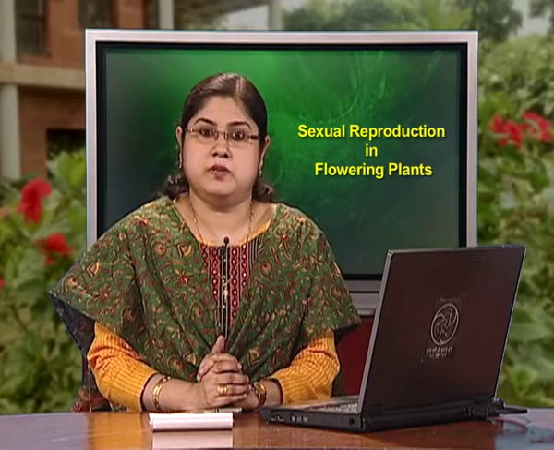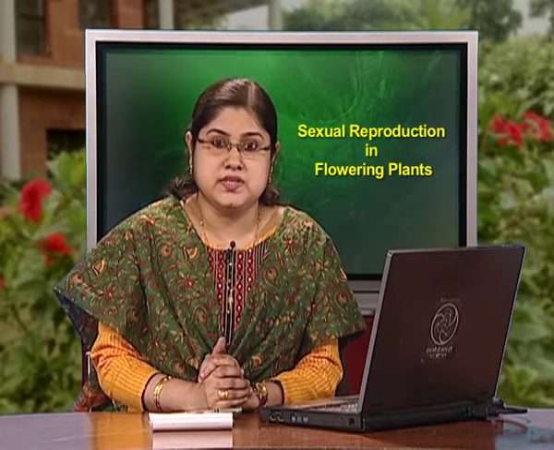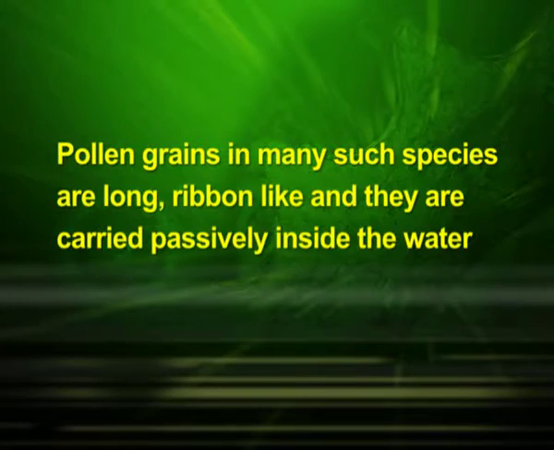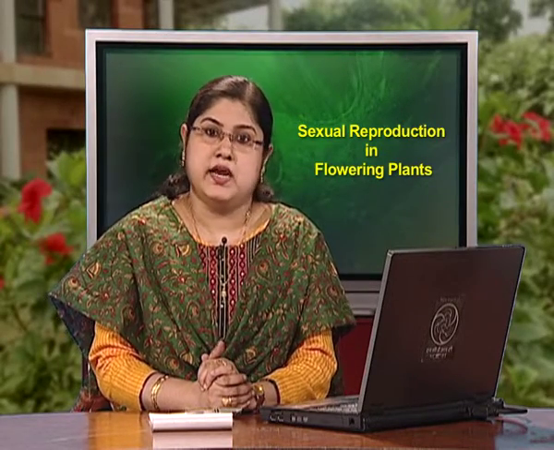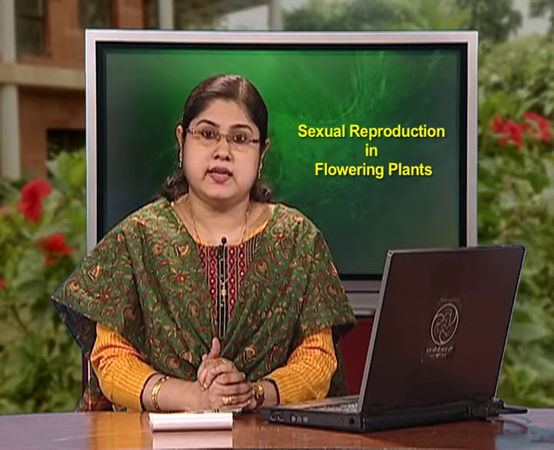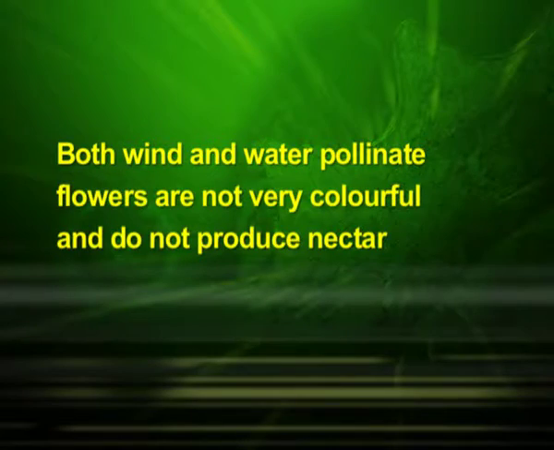In another group of water pollinated plants such as sea grasses, female flowers remain submerged in water and the pollen grains are released inside the water. Pollen grains in many such species are long, ribbon-like, and they are carried passively inside the water. Some of them reach the stigma and achieve pollination. In most of the water pollinated species, pollen grains are protected from wetting by a mucilaginous covering. Both wind and water pollinated flowers are not very colorful and do not produce nectar.